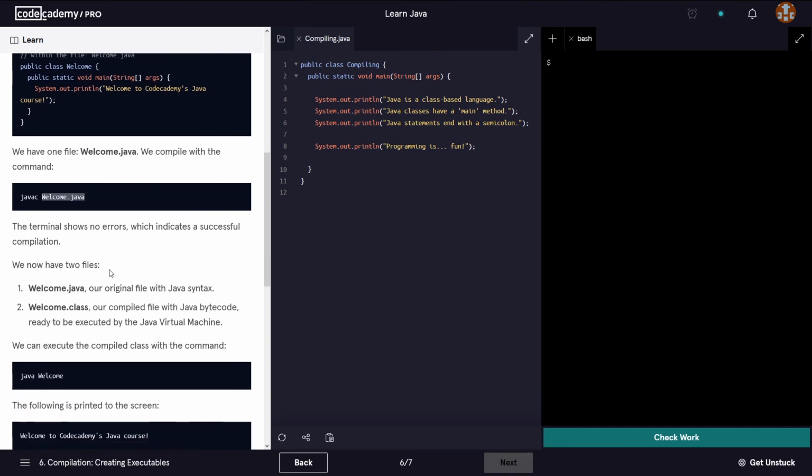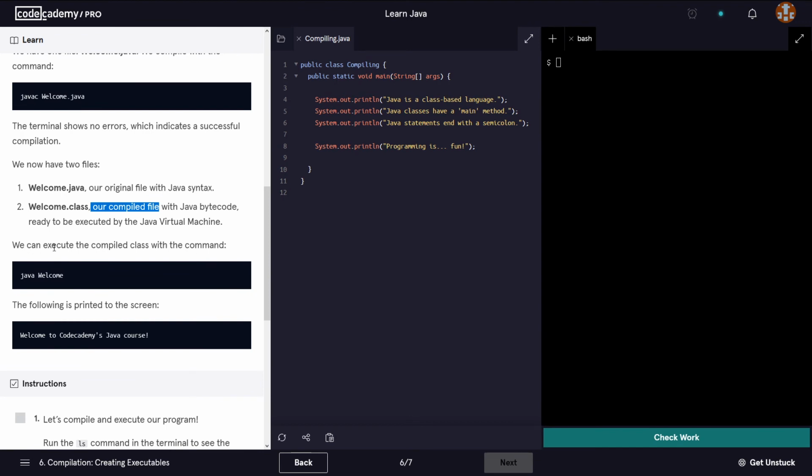We now have two files, welcome.java, our original file with the Java syntax, and welcome.class, which is our compiled file that contains Java bytecode. So that is the code that the machine is going to interpret, that our computer can understand. And that bytecode is ready to be executed by the Java virtual machine. We can execute the compiled class with the command java welcome.